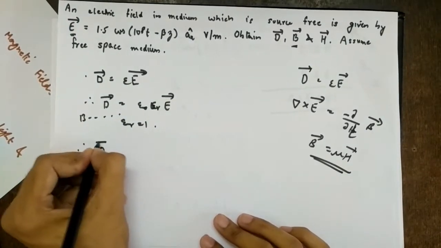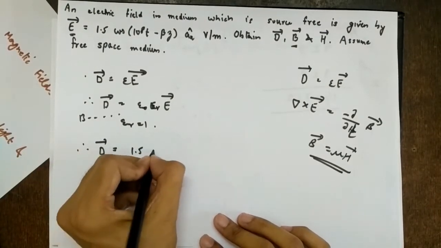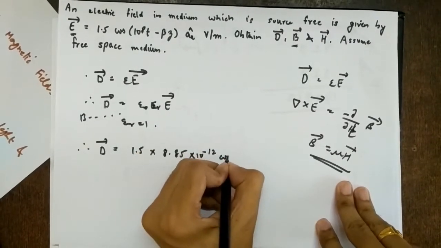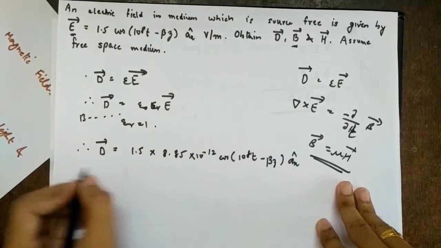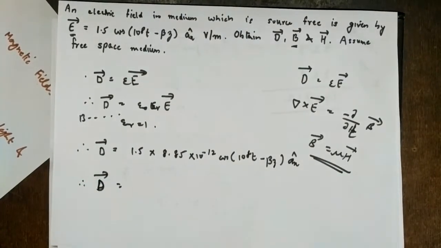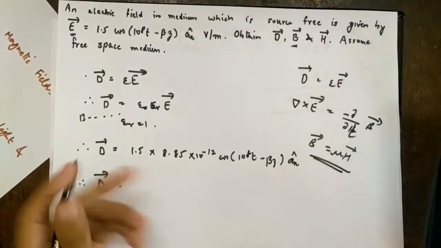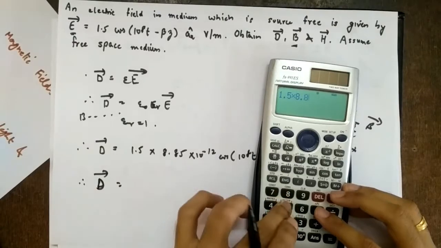So what is D vector? It is 1.5 into epsilon 0, 8.85 into 10 raised to minus 12, cos of 10 raised to 8 t minus beta z x cap. If you want, you can also say it is 1.5 epsilon 0 cos of 10 raised to 8 t minus beta z x cap. That will also do, but since I have written it, I'll do it.